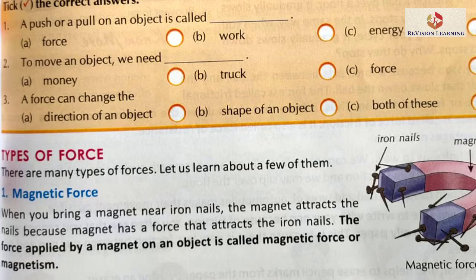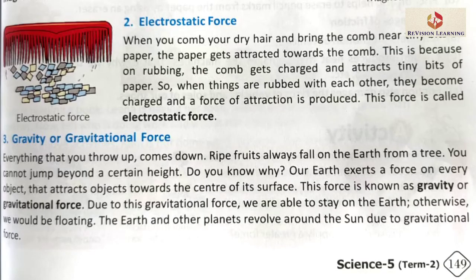Okay. Now the second is electrostatic force. Electrostatic force is the attractive or repulsive force between two electrically charged objects. For example, if we comb our hair and then bring that comb near a paper, then that paper will get attracted towards the comb.